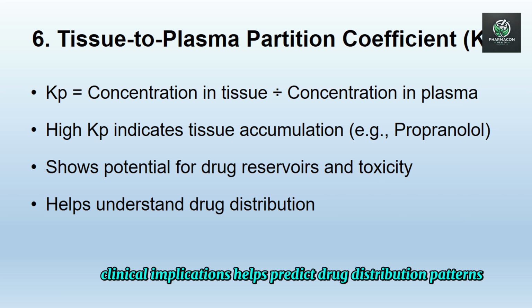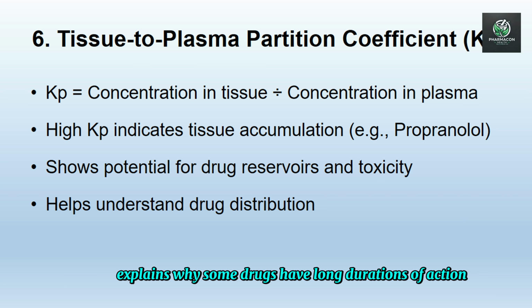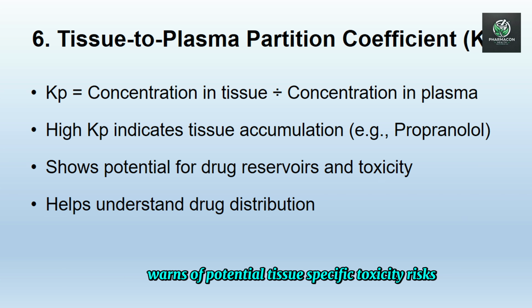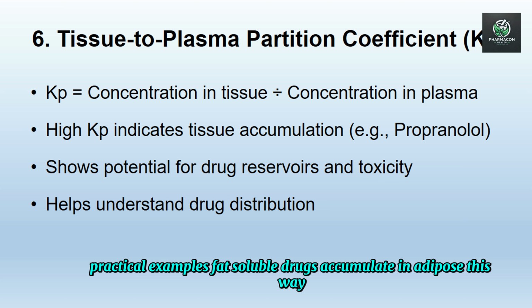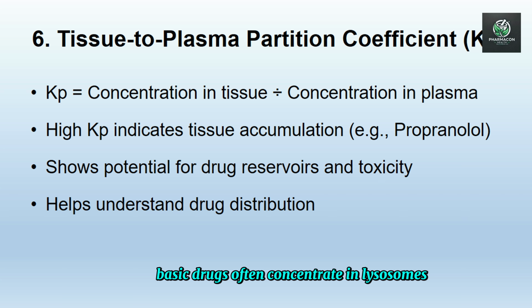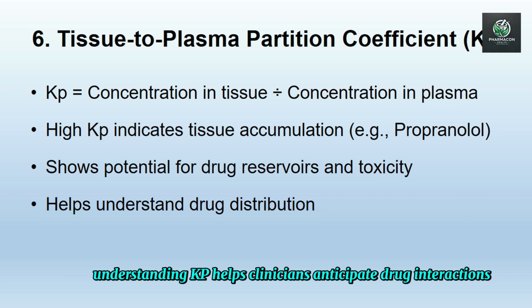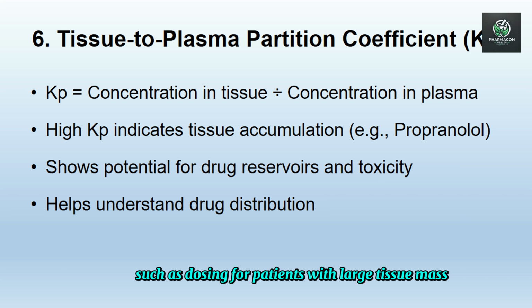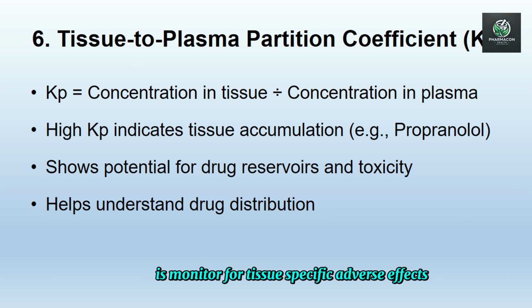Clinical implications. It helps predict drug distribution patterns. It explains why some drugs have long durations of action. It warns of potential tissue-specific toxicity risks. Practical examples: fat-soluble drugs accumulate in adipose tissue. Basic drugs often concentrate in lysosomes. Heavy metals may deposit in bone or liver. Why this matters: understanding Kp helps clinicians anticipate drug interactions, suggest dosing for patients with large tissue masses, and monitor for tissue-specific adverse effects.